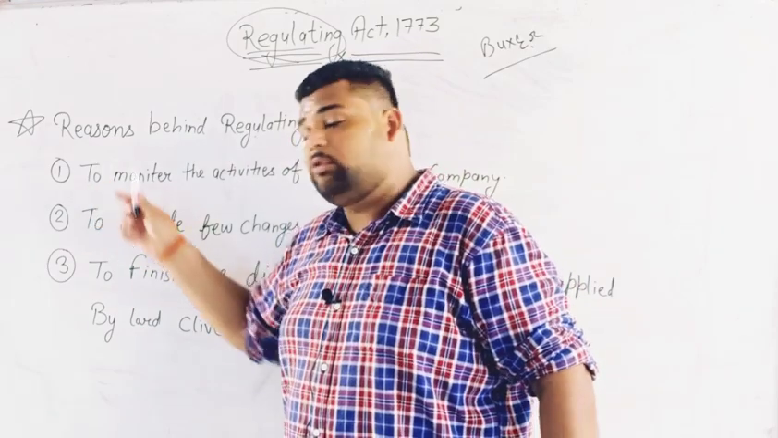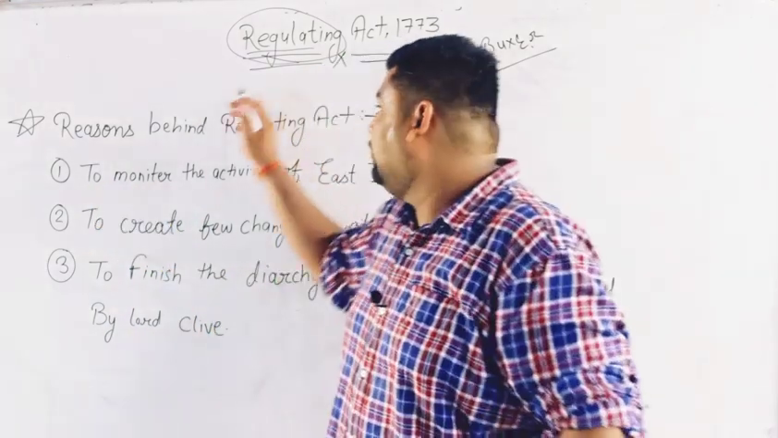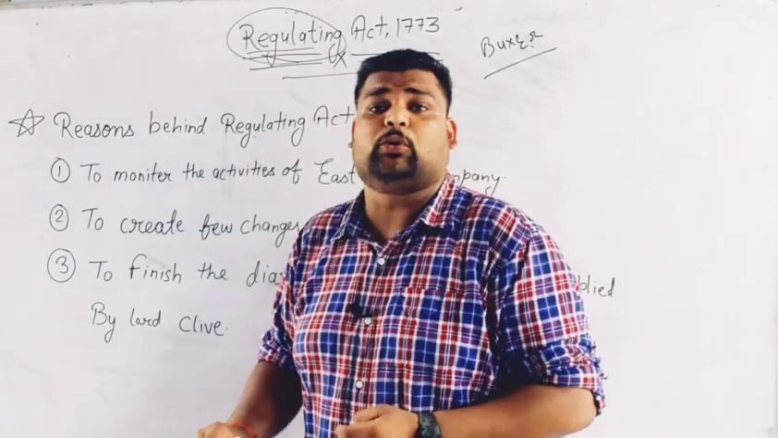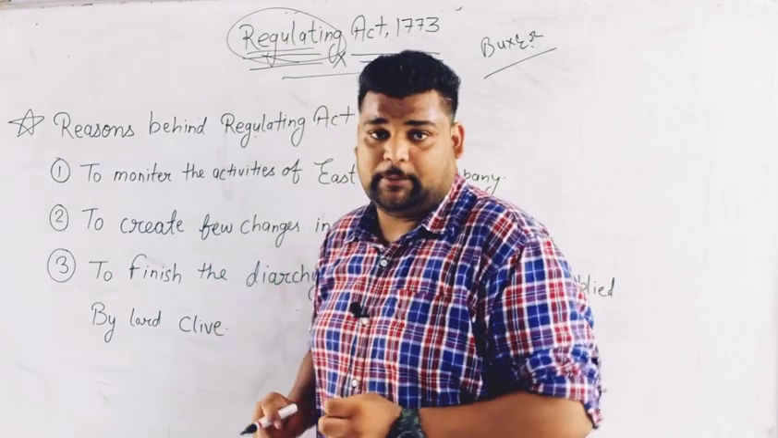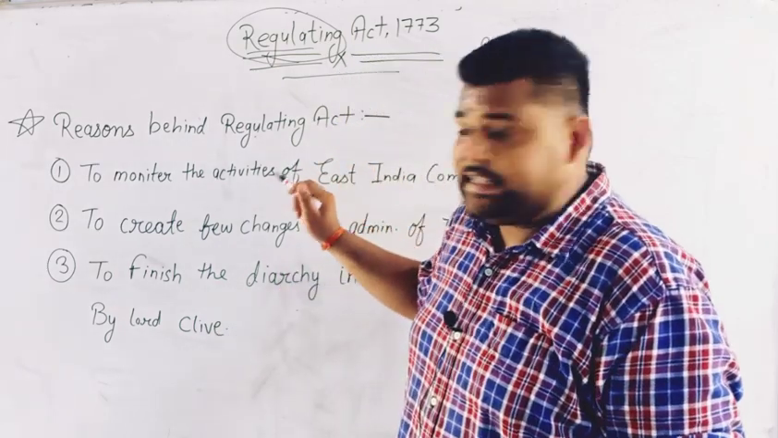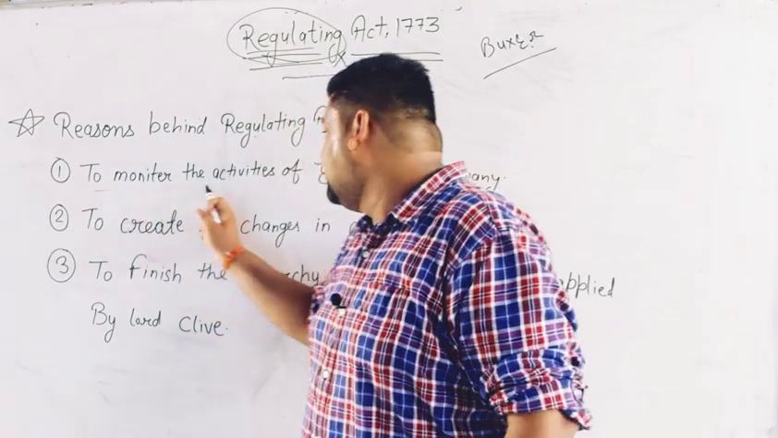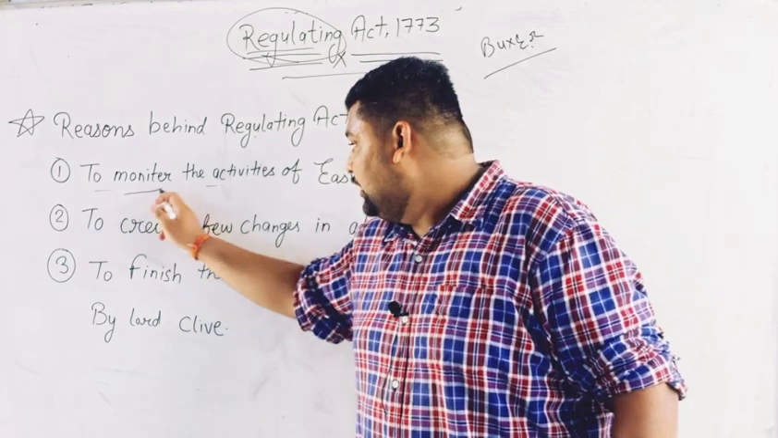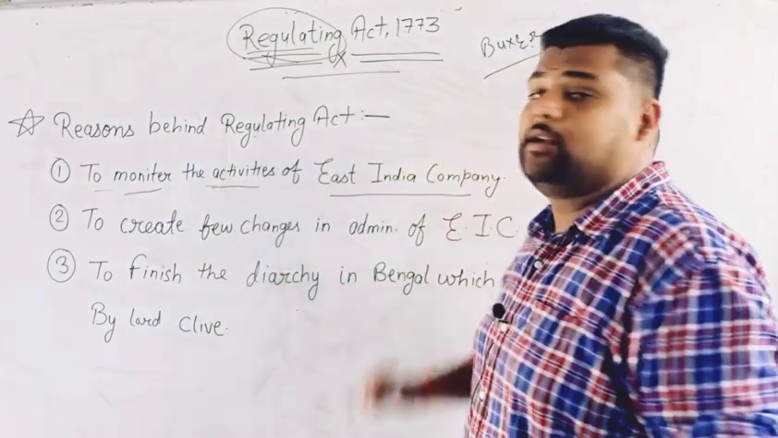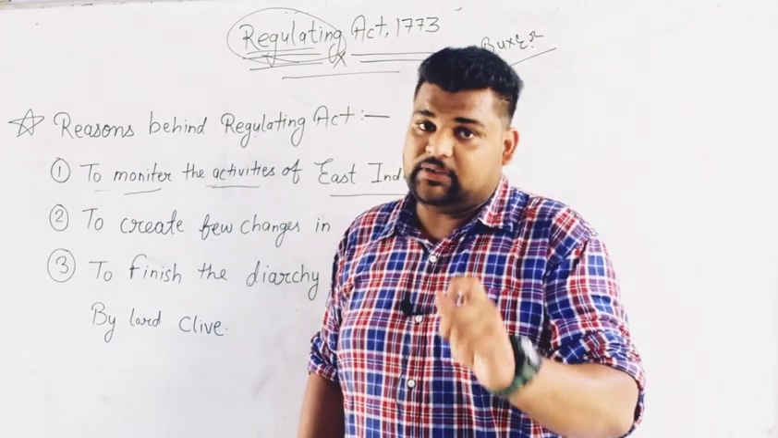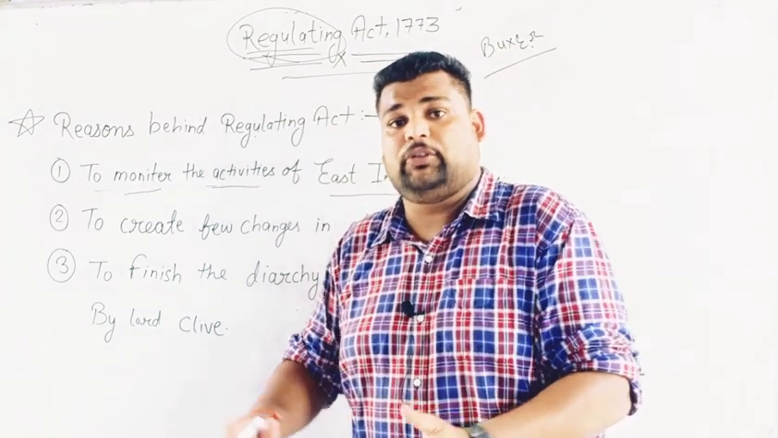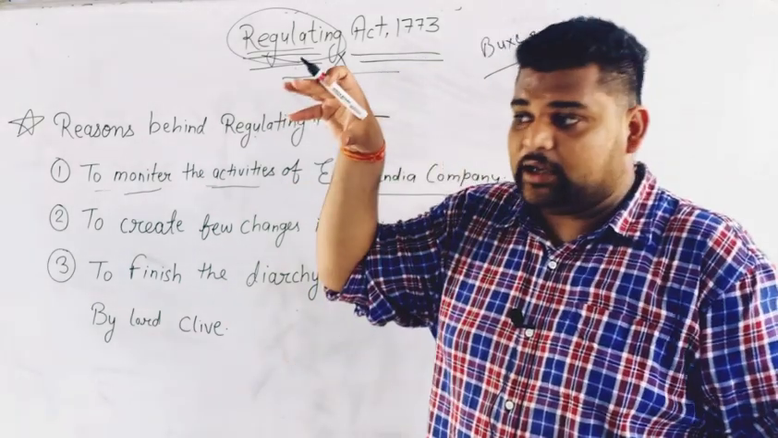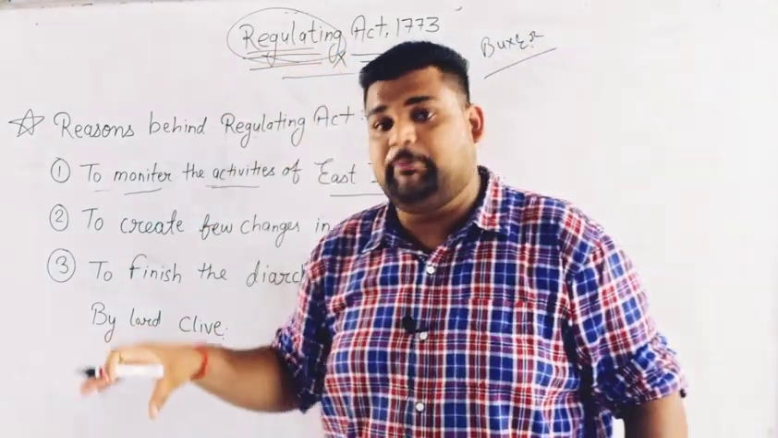So let's discuss why the Regulating Act became mandatory to control the East India Company. Let's know about the reasons. The first reason was to monitor the activities of the East India Company. As I told you, the East India Company was totally out of its way, so it was mandatory for the British government to control it.